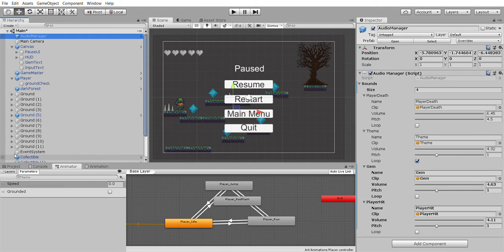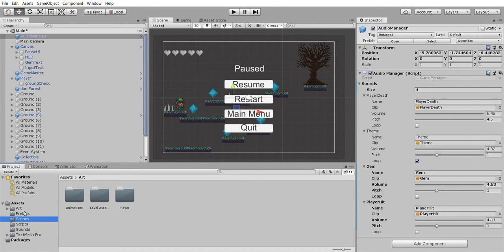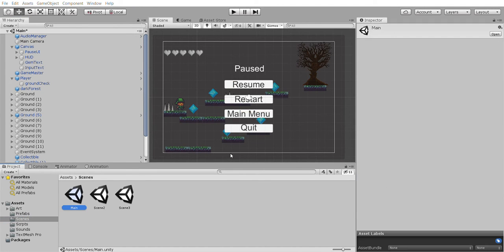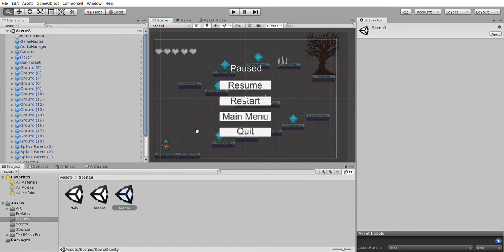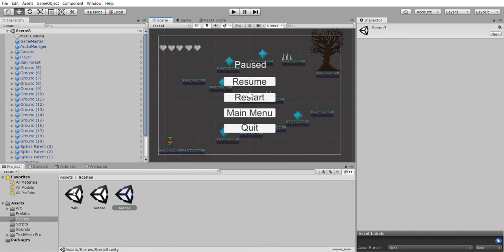There are multiple scenes in this project. There's a main scene, and then there's a second scene, and a third scene, or a final scene, and it'll constantly loop.